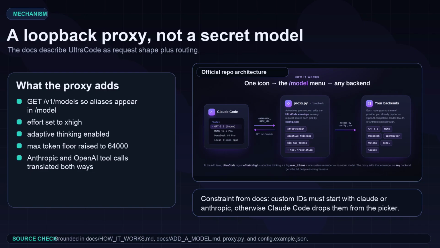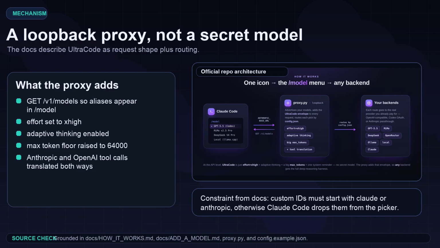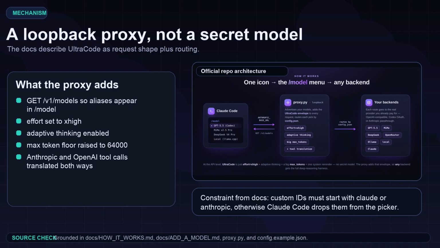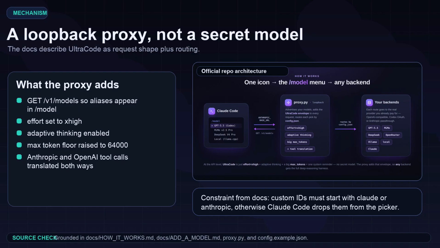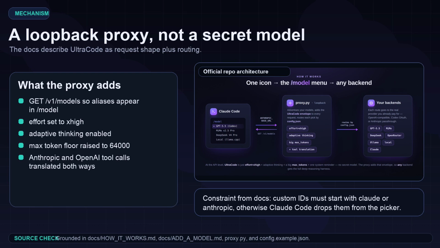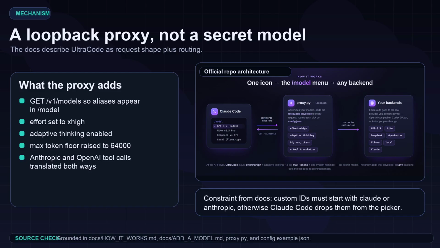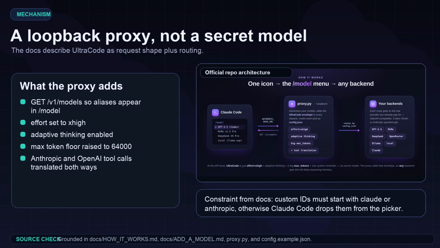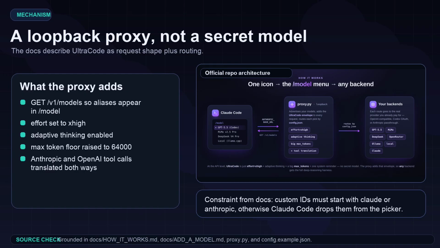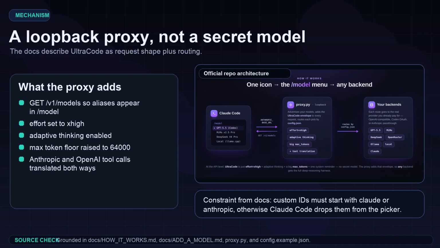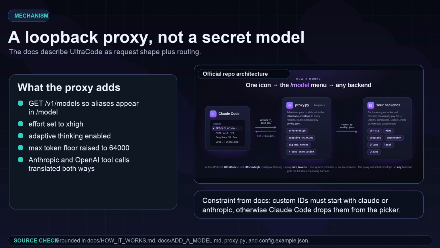If the backend speaks OpenAI chat completions, the proxy translates Anthropic tool calls into OpenAI tool calls and translates the response back. The key constraint is weird but important. Discovered model IDs must start with Claude or Anthropic because Claude Code filters the list. That is why this sample config uses aliases like Claude MIMO, Claude OpenRouter, and Claude Local. This is not a secret model. It is request shaping plus routing.